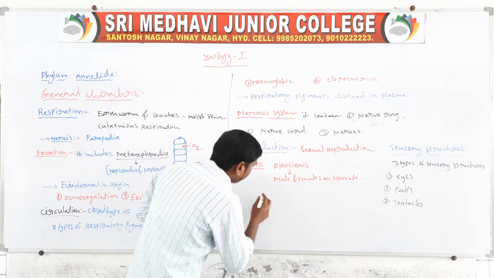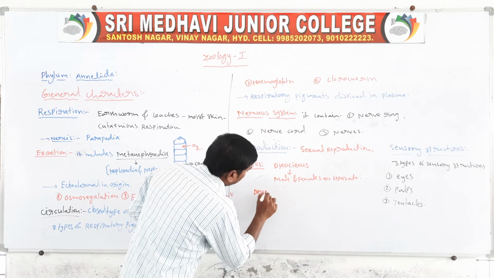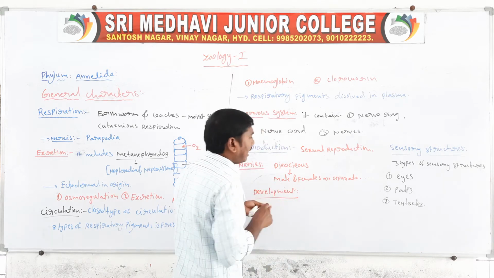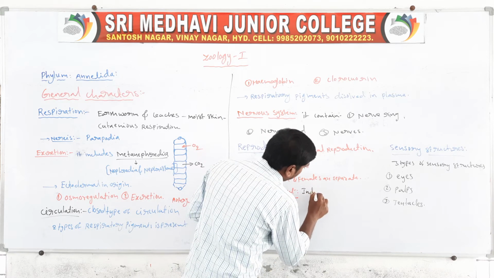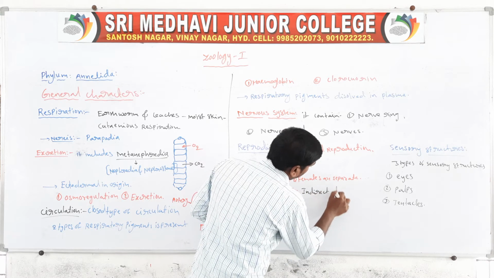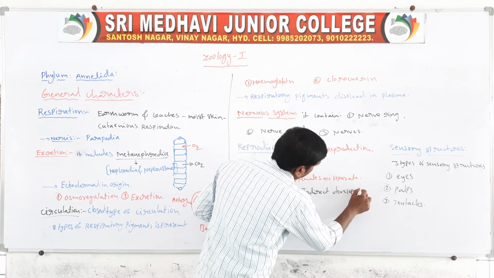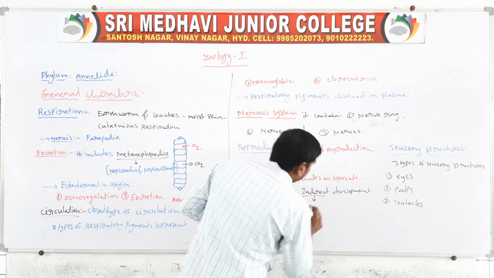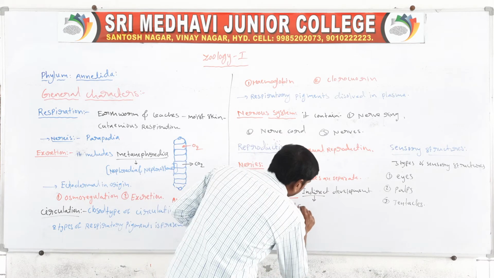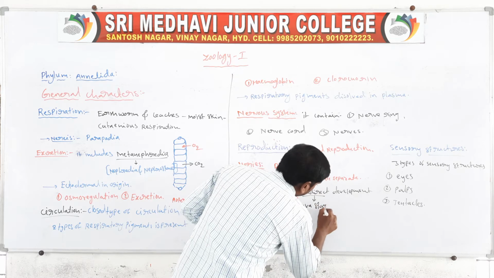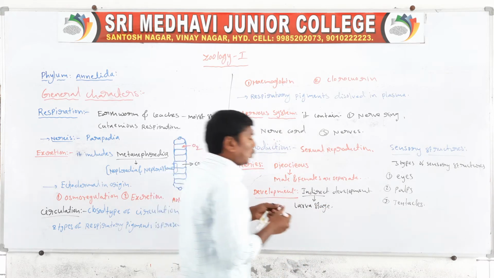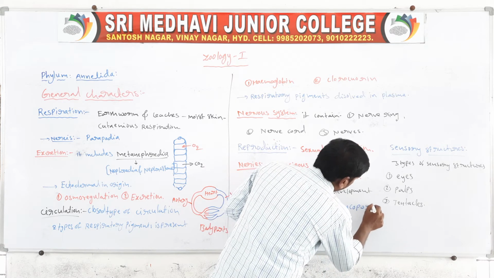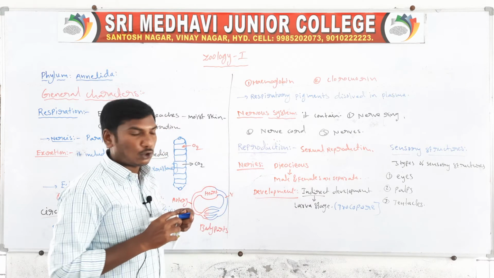Next one, development. Development is indirect development. Indirect development means they contain a larval stage. The larva name is the trochophore larva.